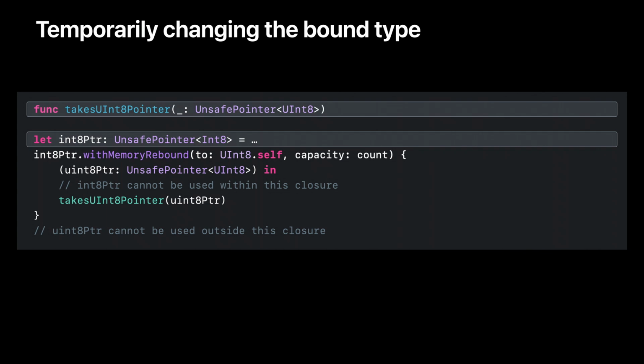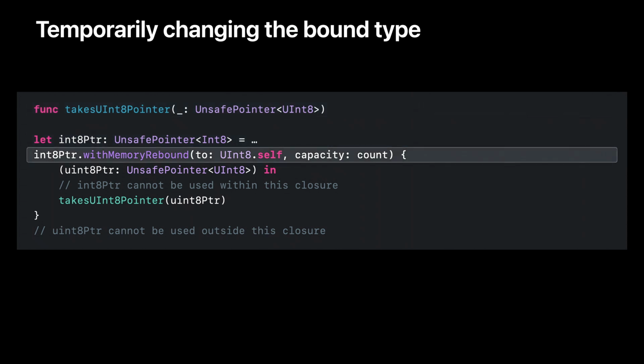Here we have a function that takes a uint8 pointer, and we have a pointer into memory of type int8. Swift enforces pointer types, so it won't let us pass that pointer into that function. We could allocate a new block of memory with the correct type and copy the data. That's safe with regard to pointer types, but slower. Since we only need to reinterpret memory for the duration of a call, we can use Swift's with memory rebound to API.